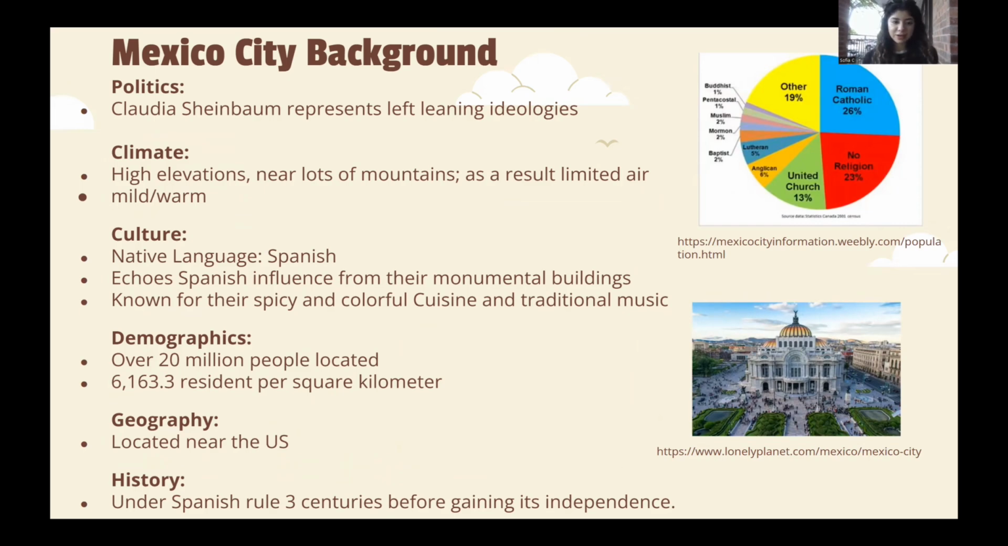The climate in Mexico is mild and warm, and it's located near lots of mountains, and as a result, there's limited air. The culture in Mexico: Mexico City speaks Spanish, and it was originally under Spanish rule until gaining independence. We can see this by its monumental buildings and its influence. Mexico City is known for its colorful cuisine and traditional music.